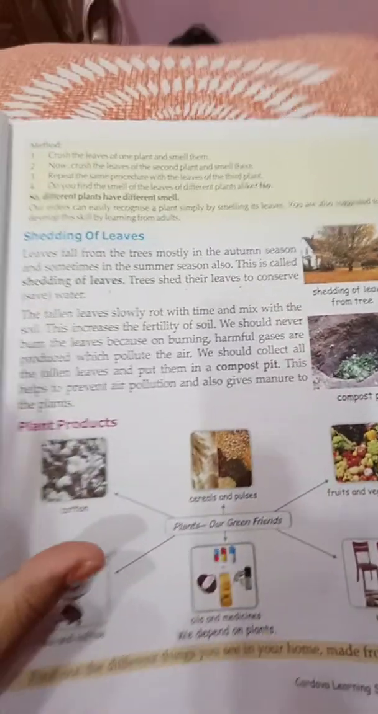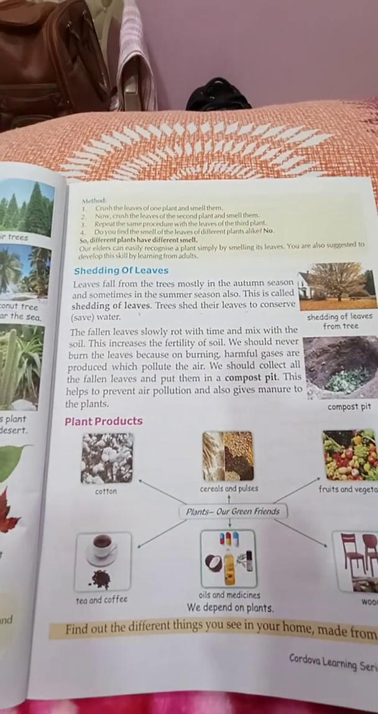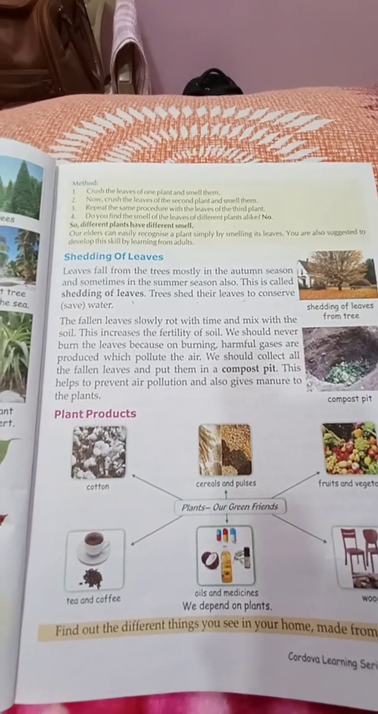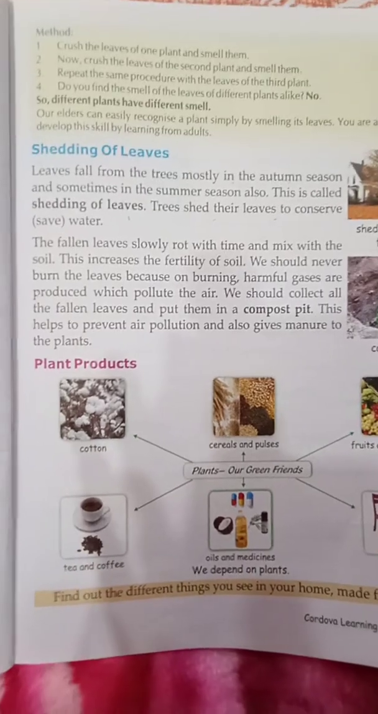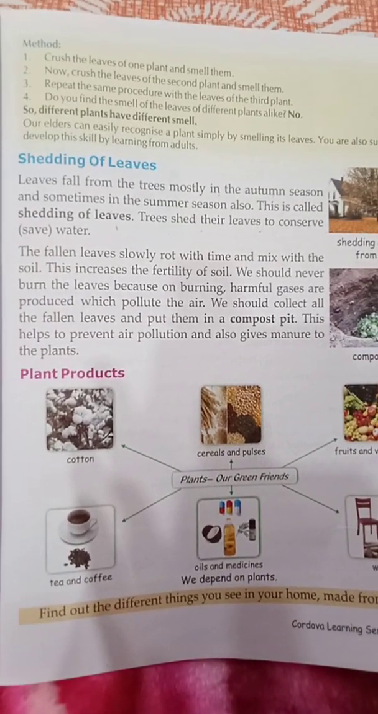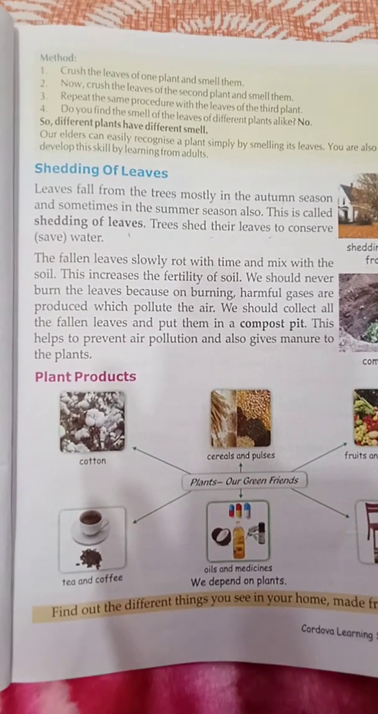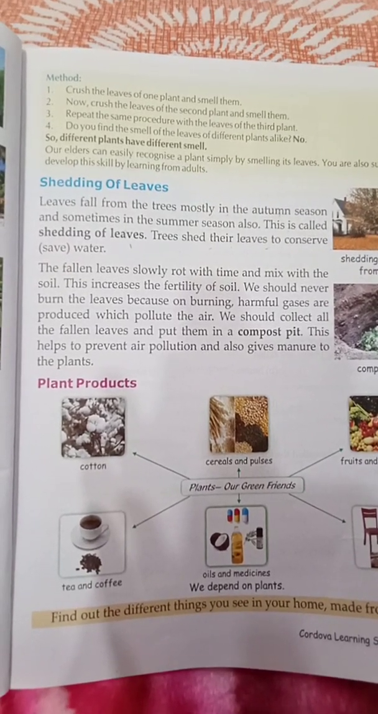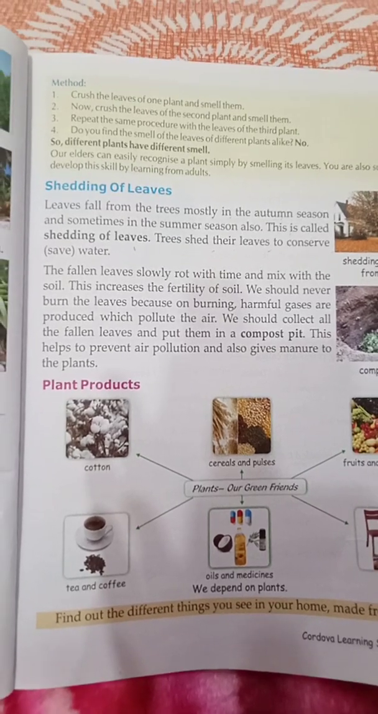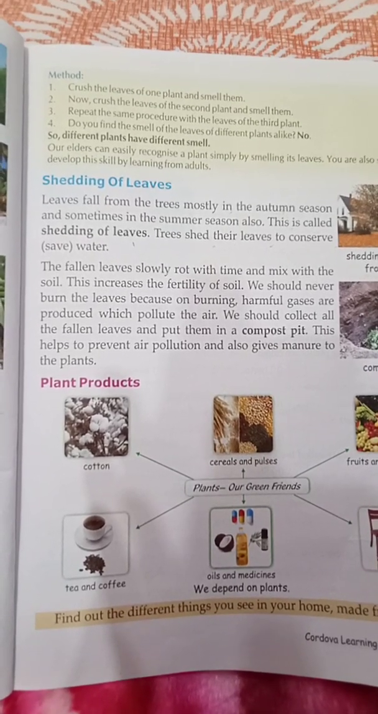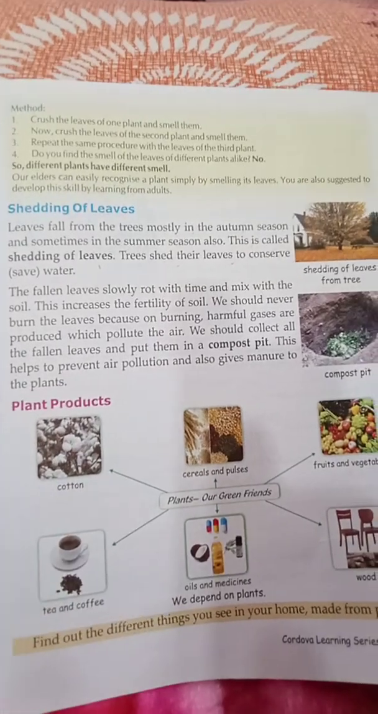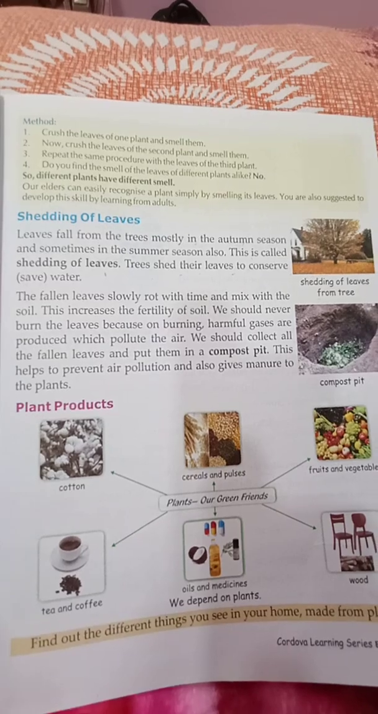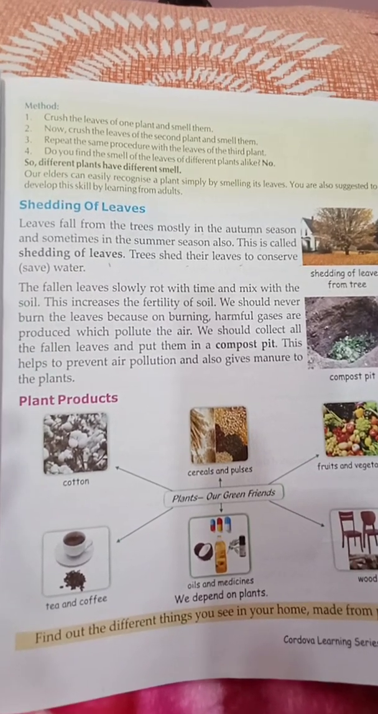Okay, shedding means the leaves separate from the tree and fall, that is called shedding of leaves. Okay, now the fallen leaves slowly rot with time and mix with the soil. Rot means insects get into them and they spoil. And they get mixed with the soil. These increase the fertility of soil, and when these leaves rot and mix with the soil, it increases the fertility. Fertility means making the soil fertile, right.